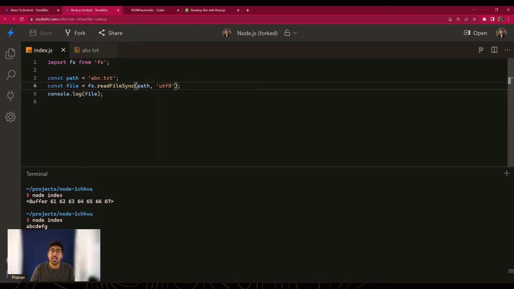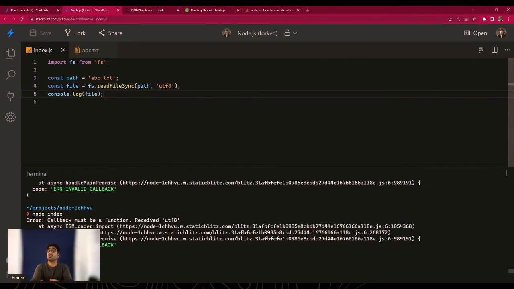But it's not that good. Instead, you should use something like this. Use the async method and write await in front. Whenever you use sync methods, you're actually blocking the event loop of JavaScript, which is not good. It will slow down your functionalities. JavaScript by default is a single-threaded language and it functions in the most efficient way it can. However, if you make things synchronous, you are stopping things, you are adding things to the event loop, you are making your program slower, and it will impact performance, especially in production, especially if you have a lot of requests.